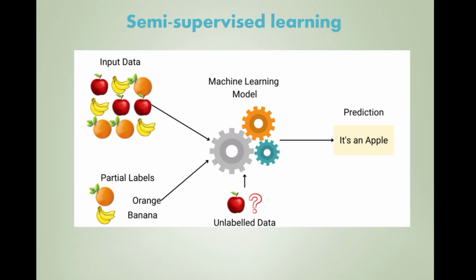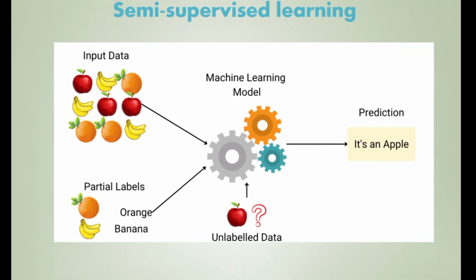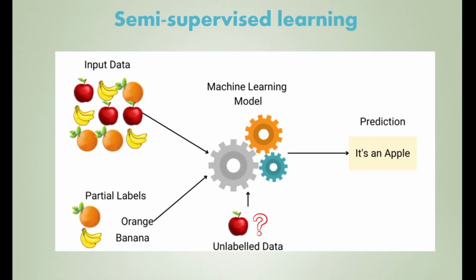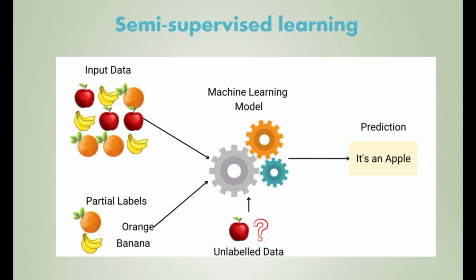The next type is semi-supervised learning. In semi-supervised learning, in the input data some of the items are labeled and some of them are unlabeled, so we have to predict using this.